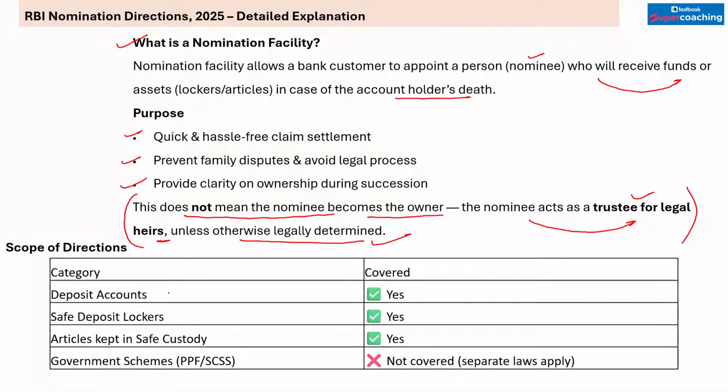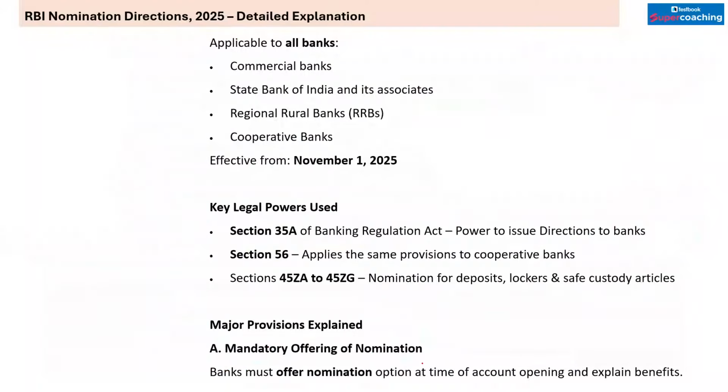कैटेगरी की अगर हम बात करें, डिपॉजिट अकाउंट, सेफ डिपॉजिट लॉकर्स, आर्टिकल केप्ट इन सेफ कस्टडी, they all are included under these conditions. But if you talk about government schemes like PPF or Senior Citizen Saving Scheme, in that particular case this law is not included. There is a separate law which defines the nominee for the given one.